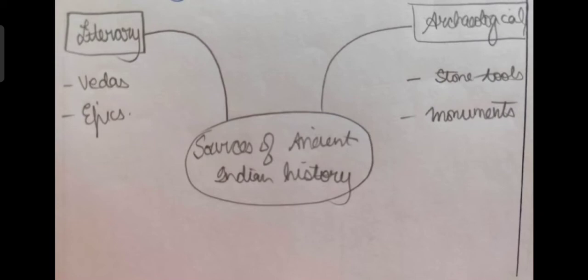Literary sources, all the written evidences come under this, and this can be composed either by the domestic or the local authors, or even the foreign authors have written a lot about ancient Indian history. For example, Huien Tsang was there. Then we also have the literary work Indica by Megasthenes. Okay, and apart from that, the domestic sources, several Vedas were written, epics like Mahabharata, Ramayana, and apart from that, also literary sources of Hinduism, Buddhism, as well as Jainism. Everything was written during this period. Okay, during the period of ancient Indian history.